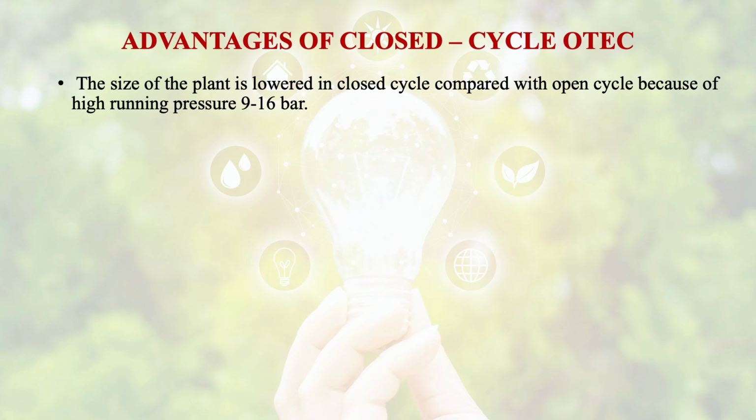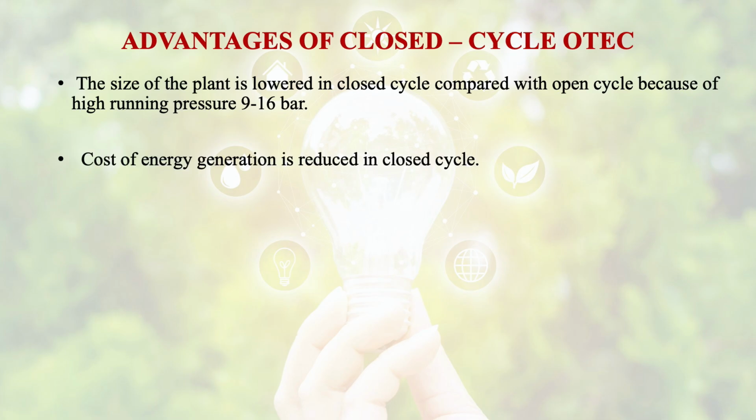Now the advantages of the closed cycle ocean thermal energy conversion plant. The size of the plant is lower in closed cycle compared to the open cycle because of the high running pressure of 9 to 16 bar. Cost of energy generation is reduced in closed cycle and the efficiency is higher.